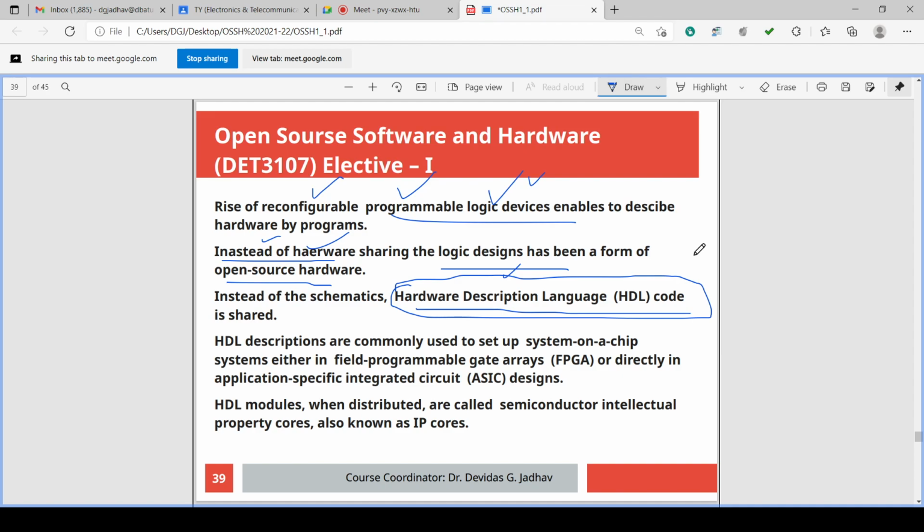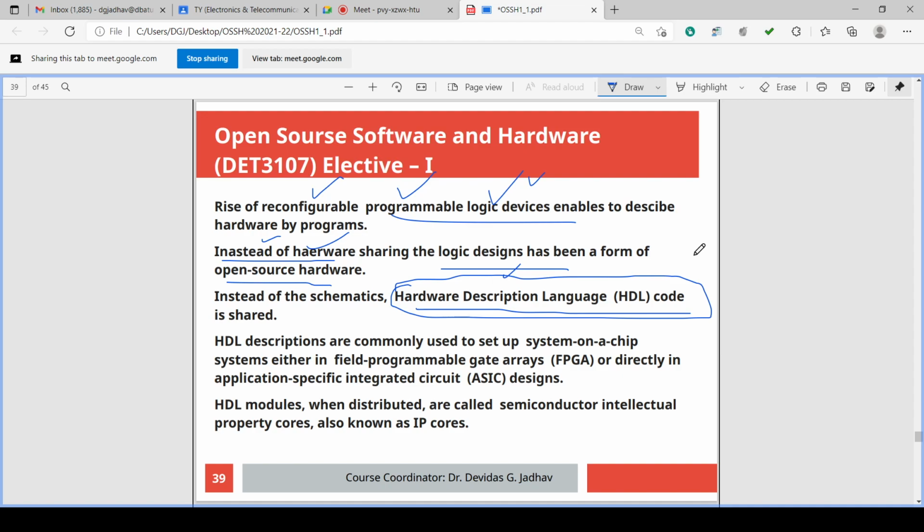Now suppose this circuit you have to manufacture in the IC. For that circuit you can write the code, the program in VLSI, and you can very easily manufacture the IC with the help of that program. On your own, you can also build the circuit and manufacture it in the IC if you learn VLSI.